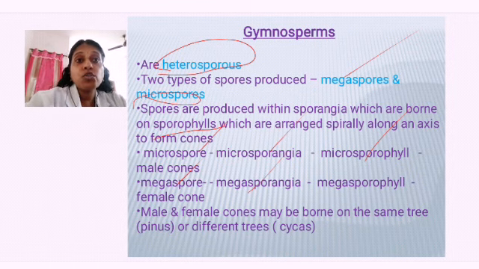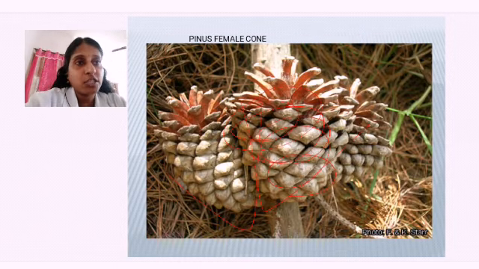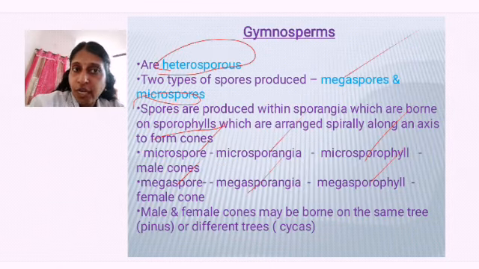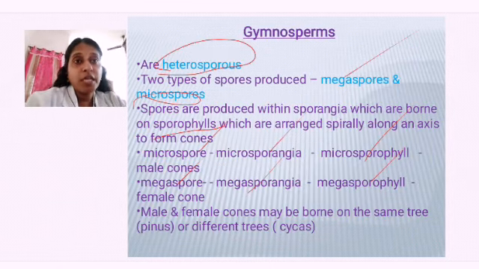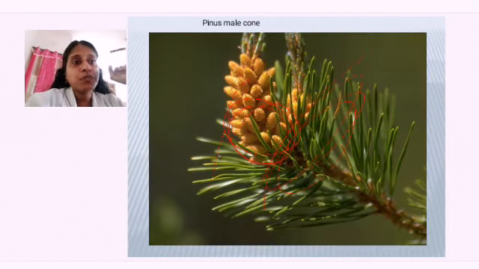Now megaspores are produced where? In the megasporangia. This is the female cone. They are produced on a leaf-like structure called megasporophyll, and that makes the female cone. The female cones are much bigger compared to the male cones. In the diagram you have seen, this is the Pinus female cone and this one is the Pinus male cone.